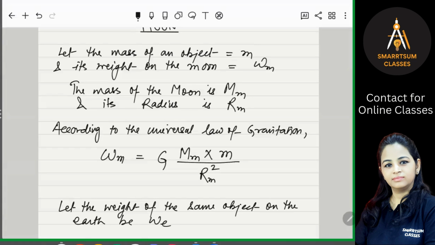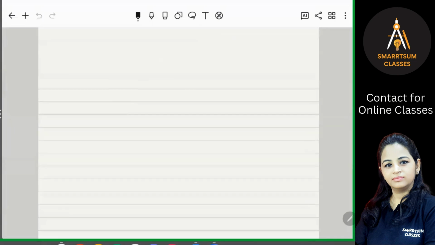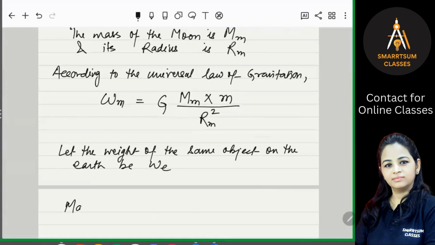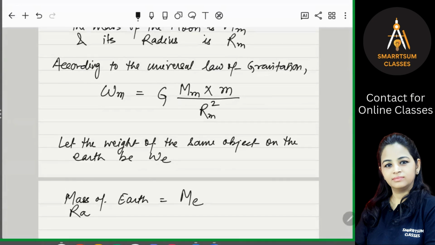Now, mass of the earth is suppose Me, mass of the earth. What will be the radius of earth? Radius of earth will be suppose Re. So Me is the mass of earth, Re is the radius of the earth, and We is the weight of that same object having mass m on the earth.